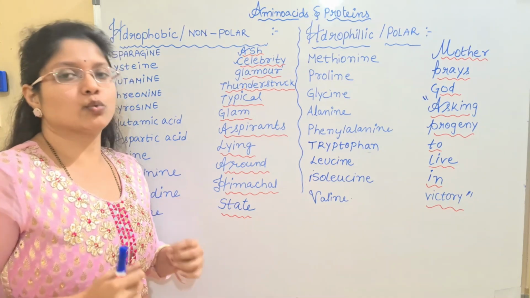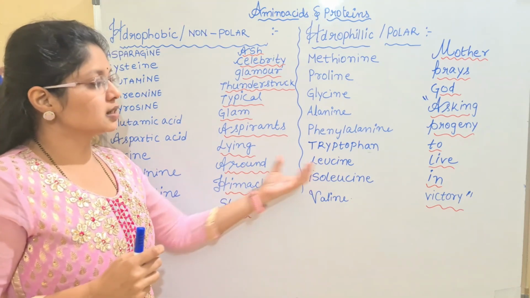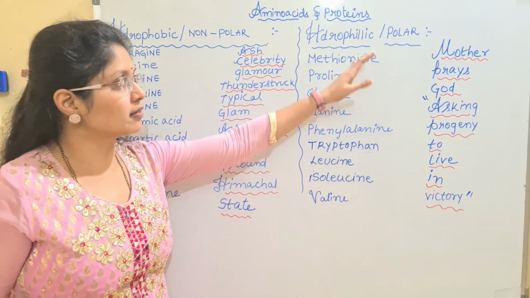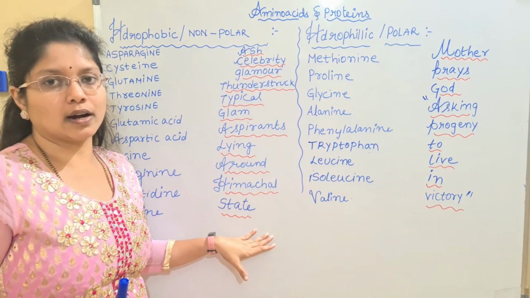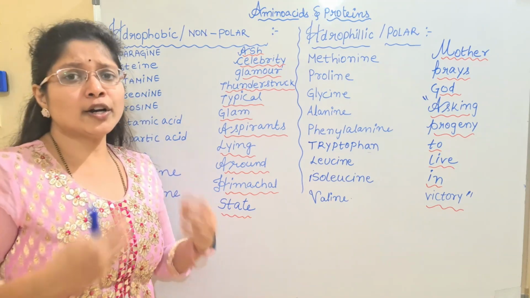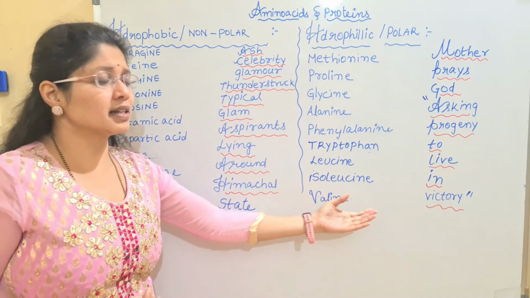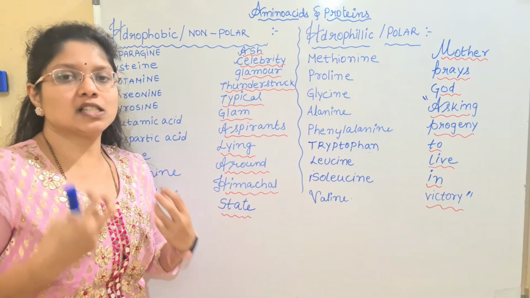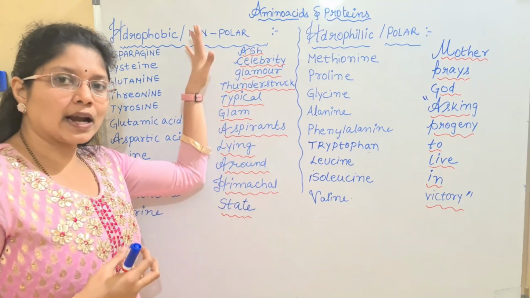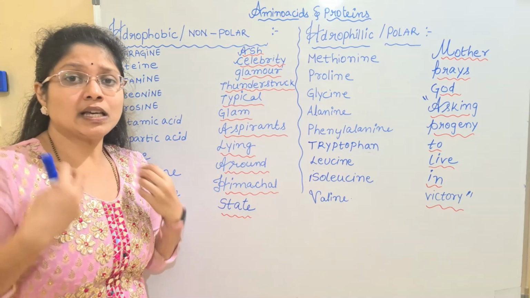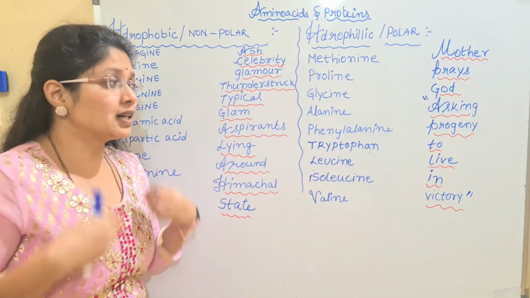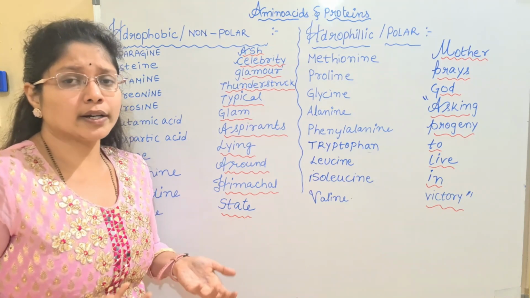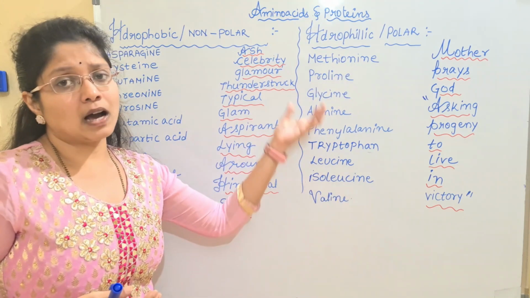And hence what I request you to do is, mainly if you have certain mnemonics in the same place, let us say I have given a mnemonic for polar as well as non-polar, then I want you to learn only one mnemonic, so it will be easy for you. If you learn one mnemonic for one group of amino acids, the remaining amino acids will come under the other group. So it is not important to learn the mnemonic of the other category.